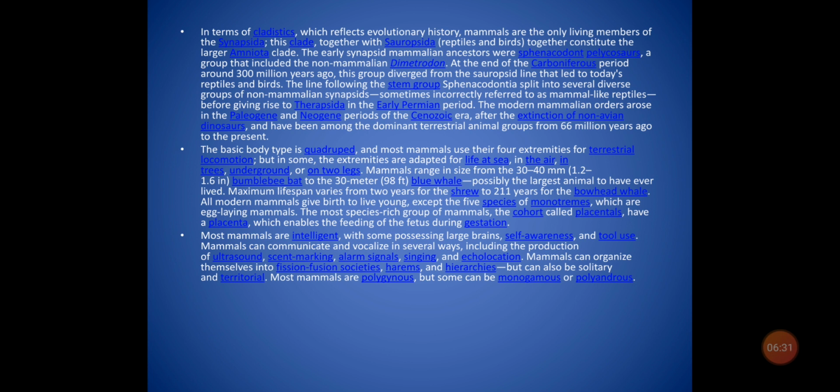Now, these characteristics are uniquely mammalian. I didn't draw that the way I wanted to. But the next couple of characteristics that we're going to look at are shared by other animals, but they are still characteristics that all mammals share.